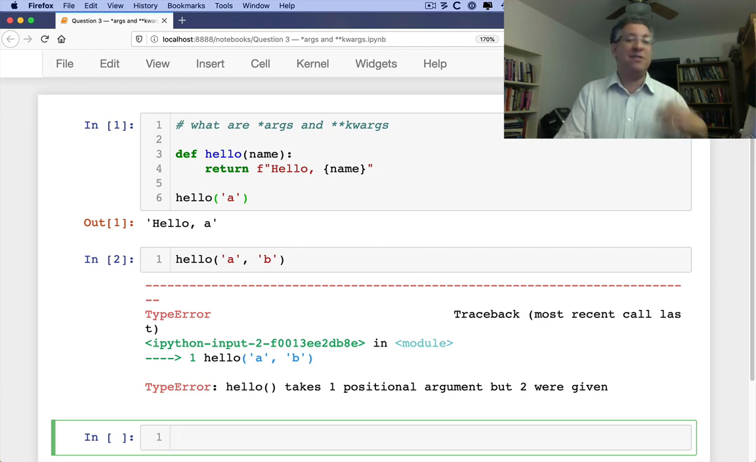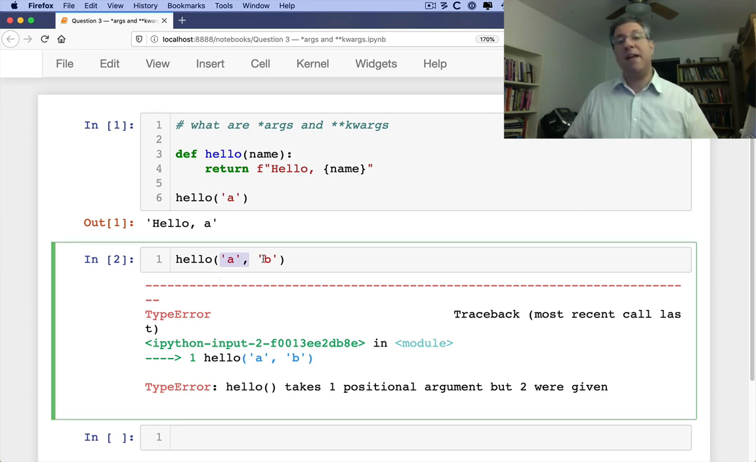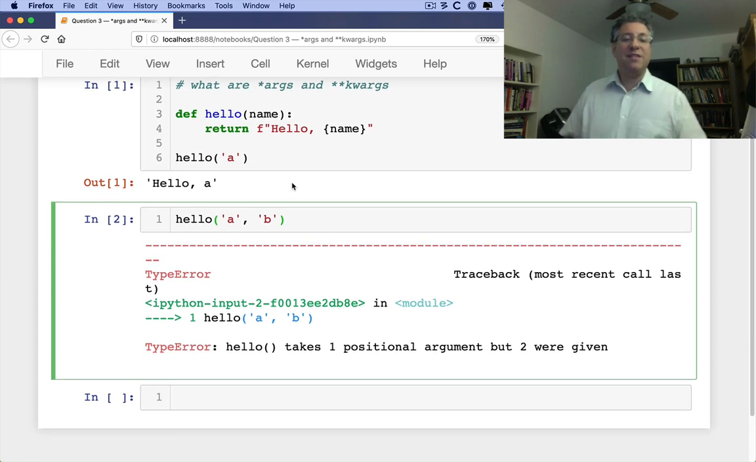And by the way, the term positional argument means that it's a value that I've passed, and as per its position, it will be assigned to the parameter. So this is a positional argument, A, because it's the first argument passed, and it will be assigned to the first parameter, which is name. So far, so good. But here I've passed two positional arguments, and there's only one parameter there that can be assigned to it.